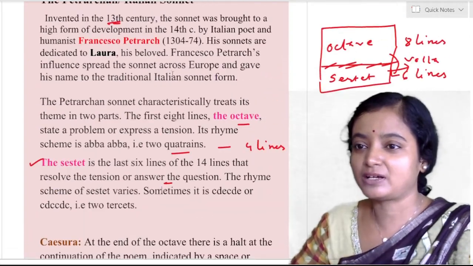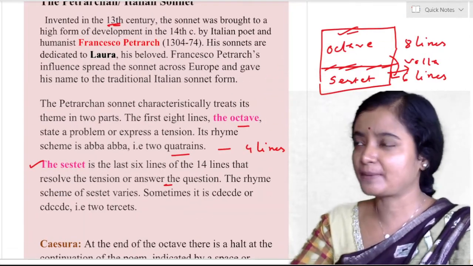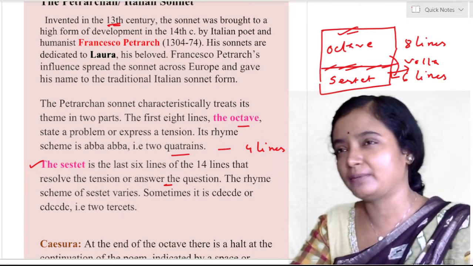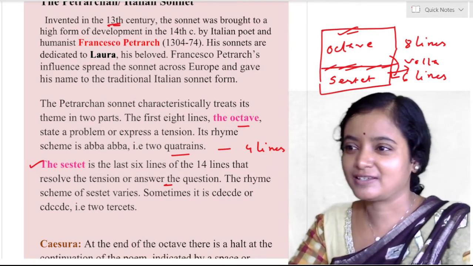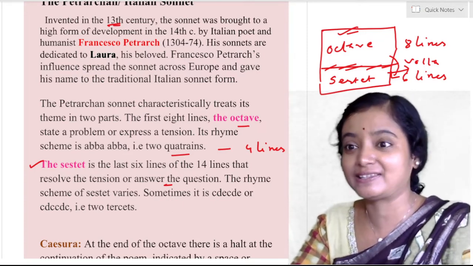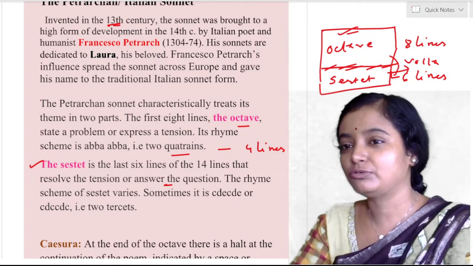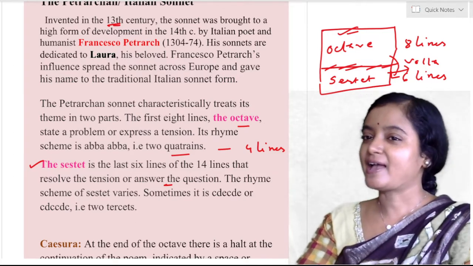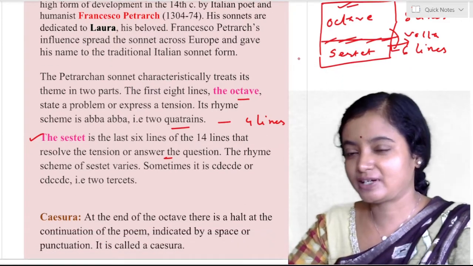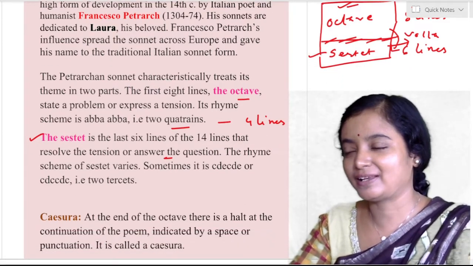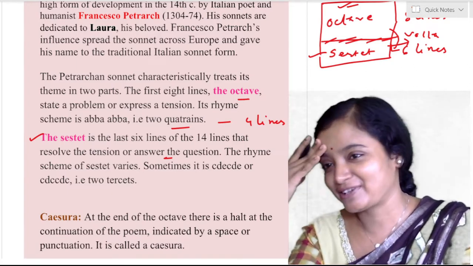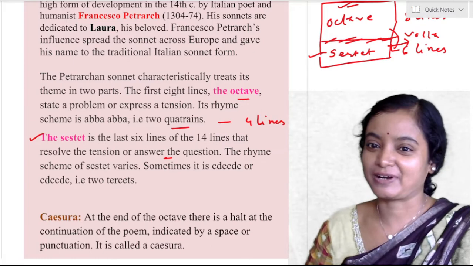So in the first part, you will be provided a question or some problem, some tussle, some anxiety that you have with your beloved. She is not responding, whatever it is, your frustration, depression, your question, your anxiety will be told in the first part. Then in the sestet part, that question and that tension will be resolved. Finally she will accept you, or otherwise you have to say, okay, grapes are sour. That is the sestet part.